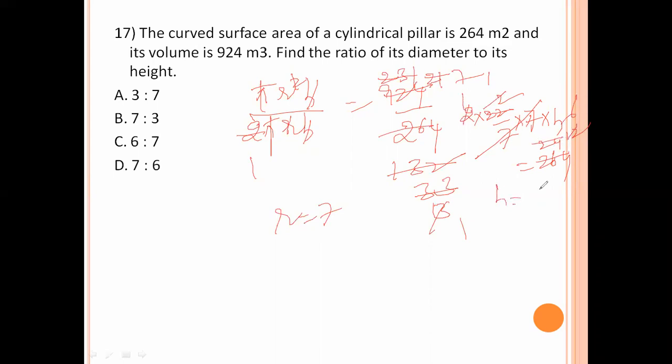So H value is 6. Here 7 is the radius, so the diameter is 14, and the height is 6. So 14 to 6, which is 7 is to 3, is the right answer. Option number B is the right answer.